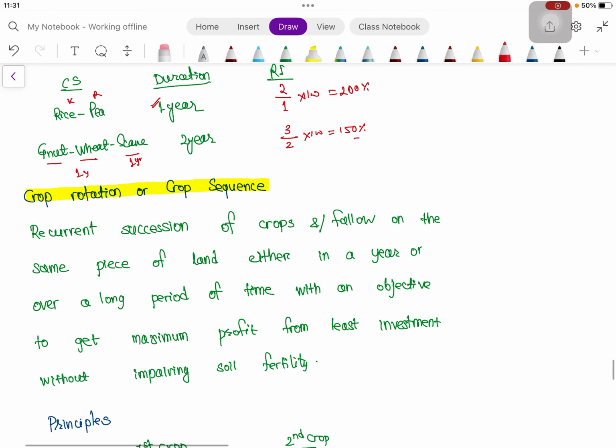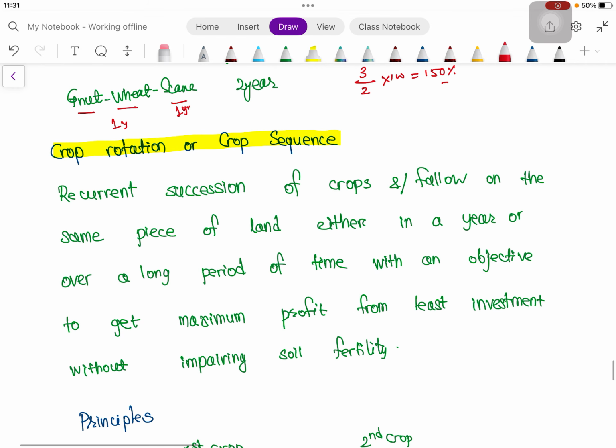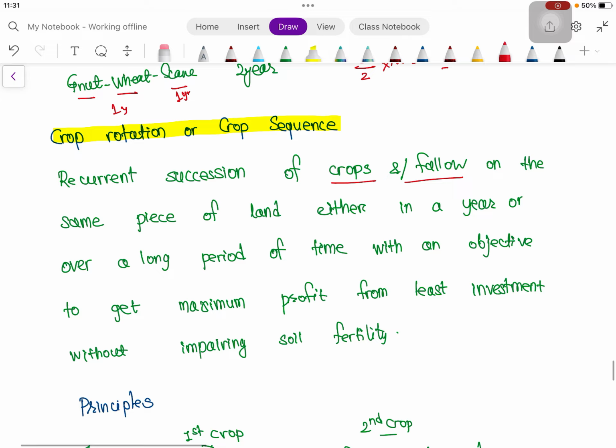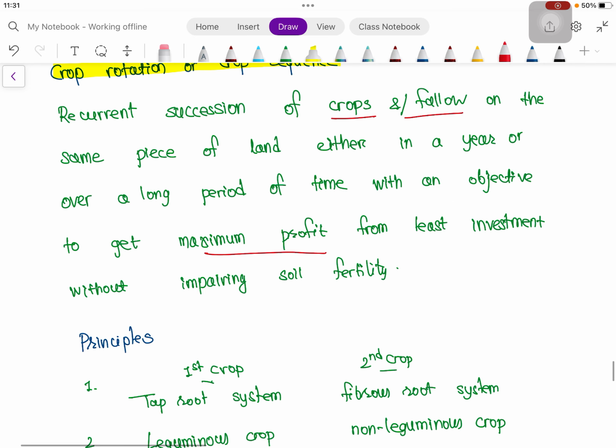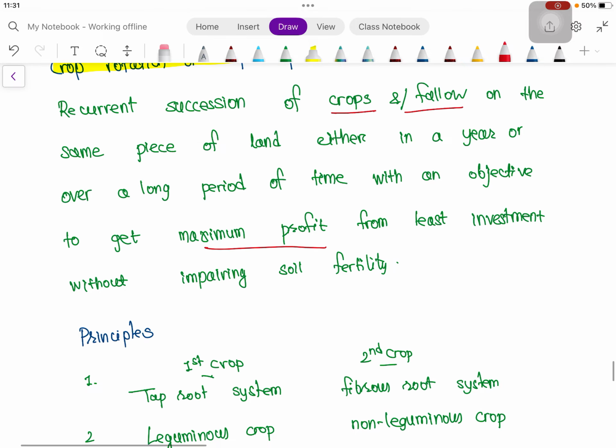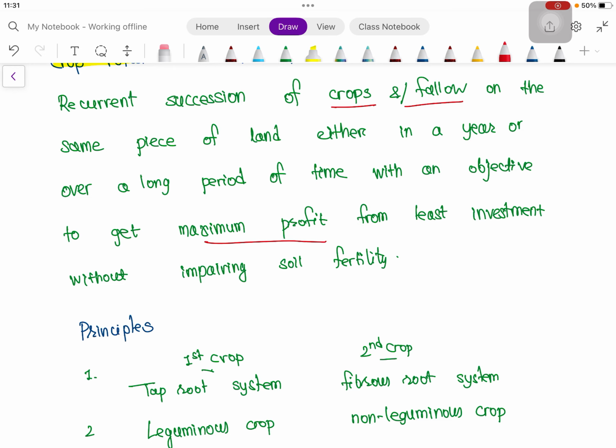Then coming to crop rotation or crop sequence, it is a recurrent succession of crops and or fallow on the same piece of land, either in a year or over a long period of time. And what is its objective? To get maximum profit from least investment without impairing soil fertility. So there are some principles of crop rotation. As we know, if we are taking the first crop with a taproot system, the second crop should have a fibrous root system, so the pressure on the soil should be less.